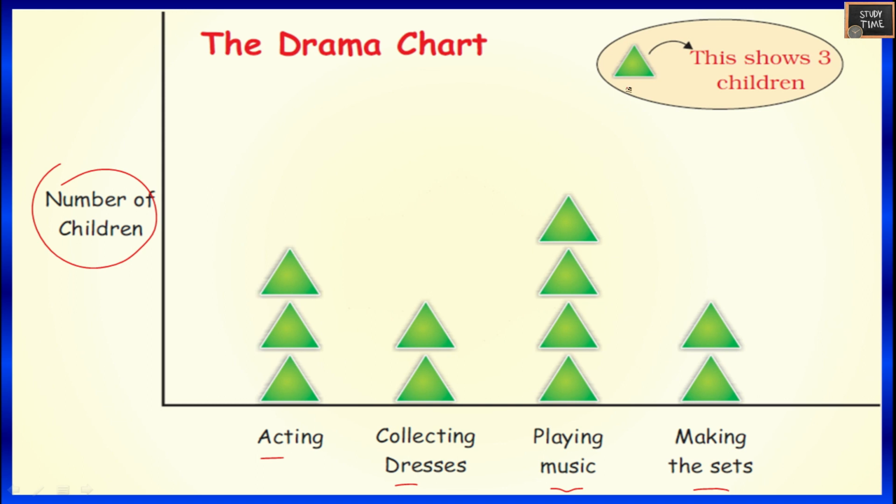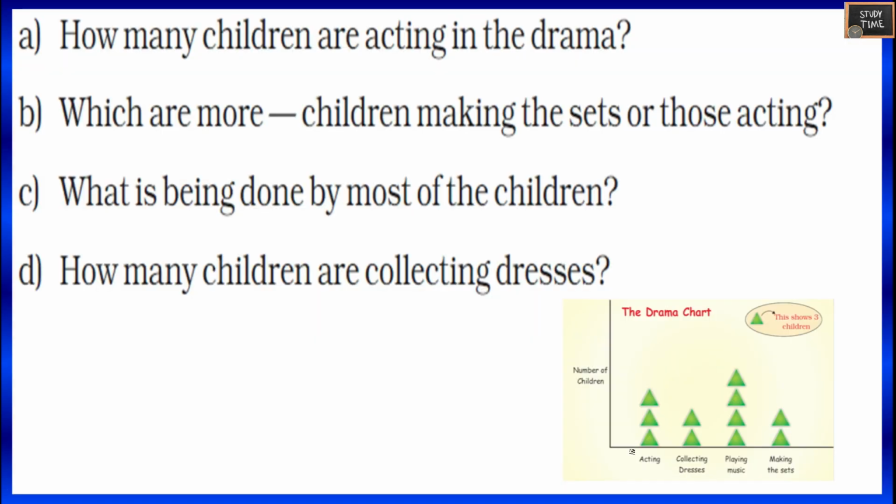So here a note is given. One triangle represents 3 children. So here the count is 9. Here 3 plus 3 it is 6. Here it is 3 into 4, it is 12. Here it is 6. 9, 6, 12, 6. So we'll write it here. 9, 6, 12, 6. So that it will be easy for you to answer these questions.